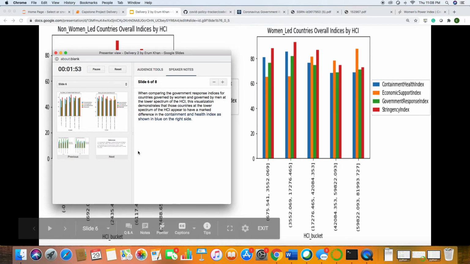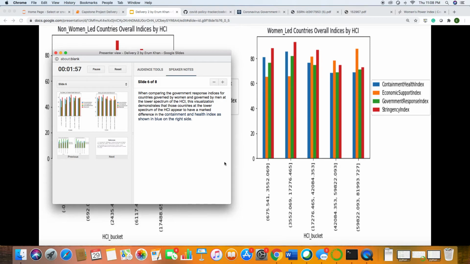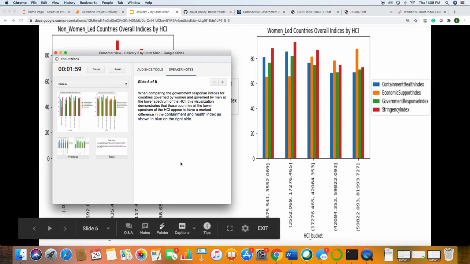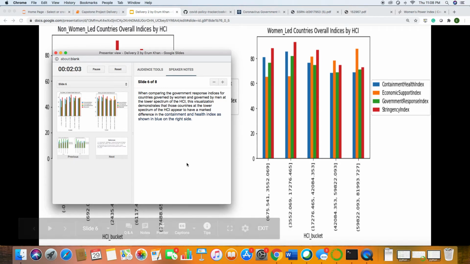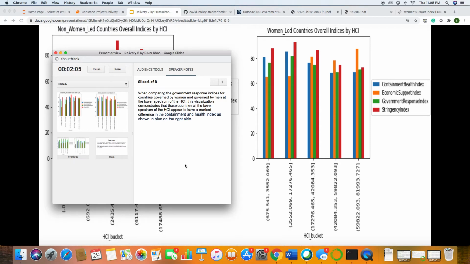So this was an interesting finding, and more research should be going into understanding why that may be, what other factors in those governments may be encouraging them to adopt those types of policies that can help during a pandemic.